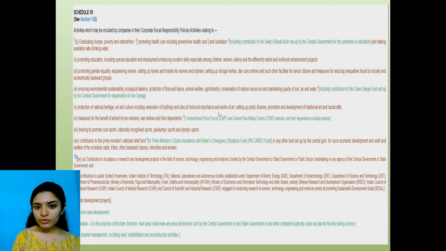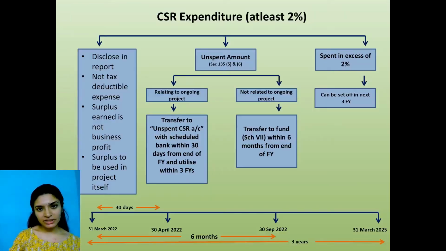Okay, you can contribute to the military, for sports, Prime Minister's National Relief Fund, PM Cares Fund. This came newly last year only. Some individuals also contributed to the PM Cares Fund. And like that, contribution to IITs and other certain universities. These are many kinds of activities towards which you can contribute. So some of these funds, for example, Clean Ganga Fund, PM Cares Fund, are some of the funds towards which you can contribute your unspent amount, not relating to an ongoing project. I hope this is very, very clear because this is an amendment.